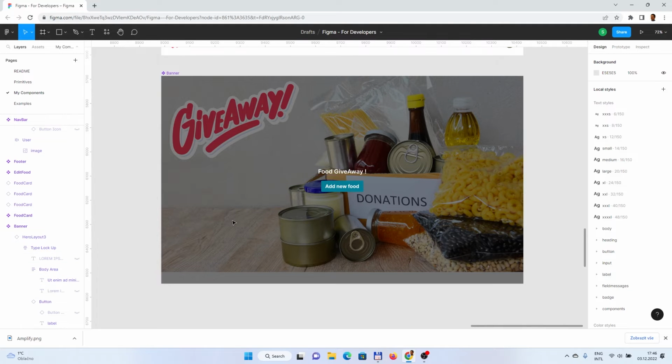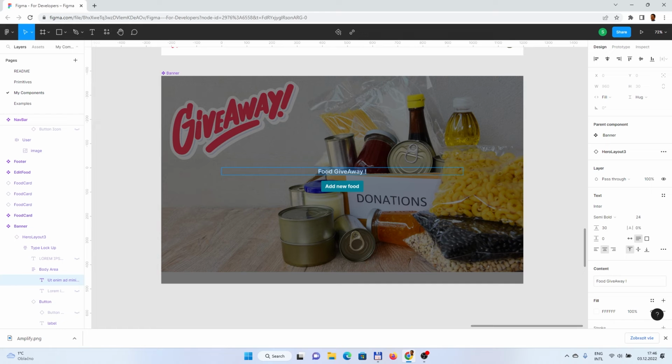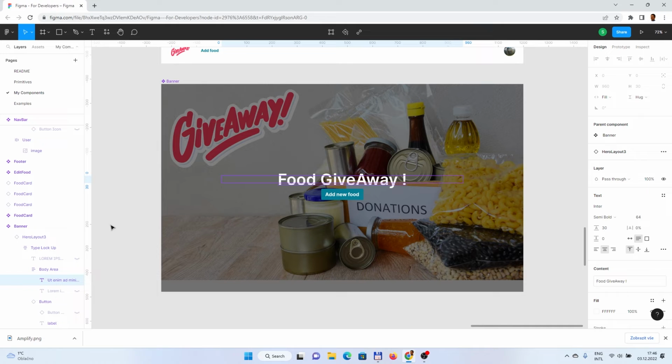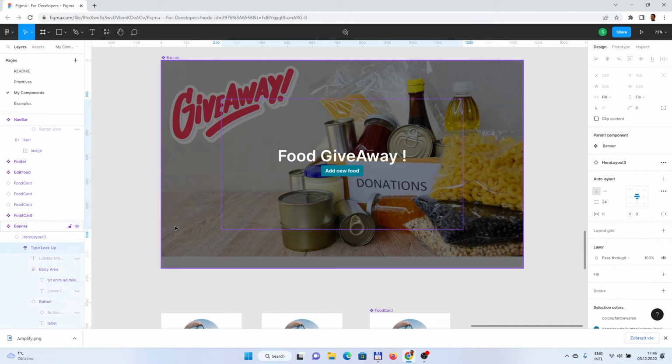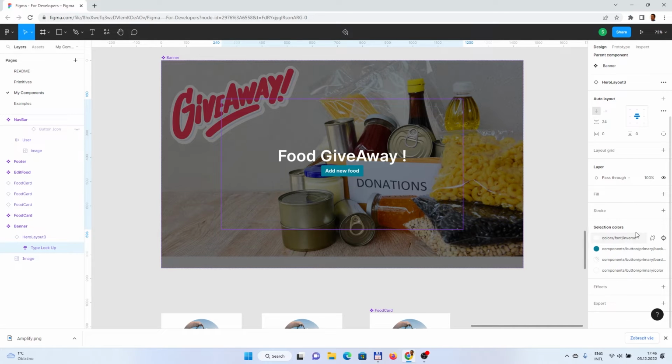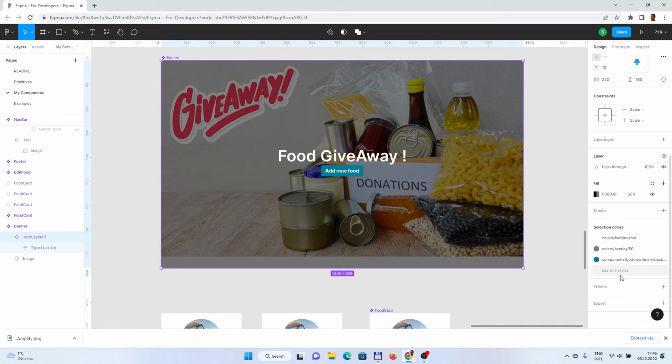Something like that. Maybe let's make the font bigger, so it could be more visible. We could play around for a longer time. It seems that there is some kind of overlay right now here. Maybe here. This one.